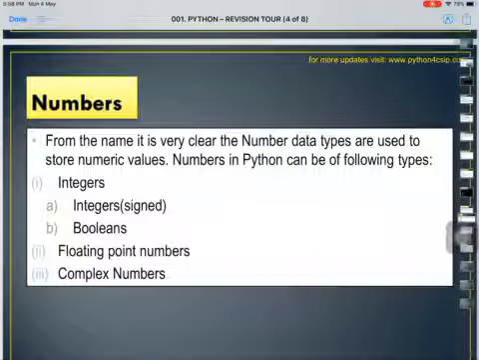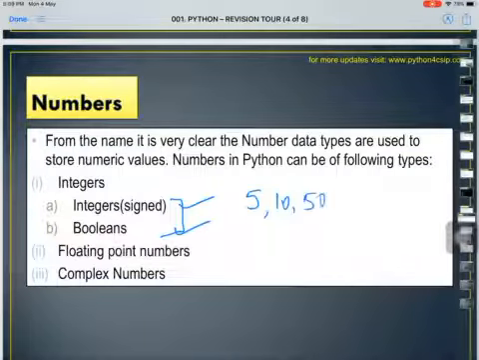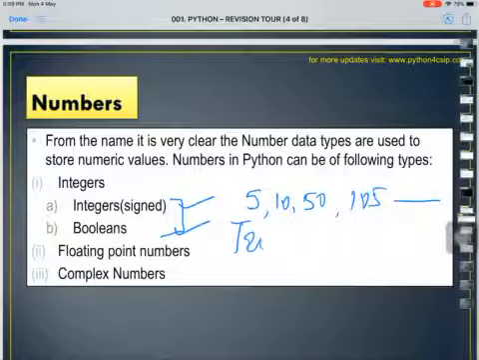Alright, as I told you, numbers have three subcategories. Within the integers we have two more subcategories, integers and booleans. Integer means any number, positive or negative, like 5, 10, 50, 105 and any other. Similarly, boolean, if you remember, we revised it in the last class also, is a numeral type of data where we can have only two possible values, that is true or